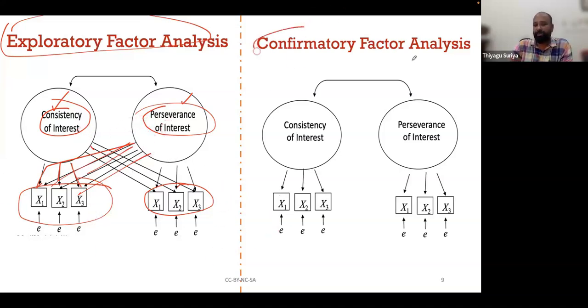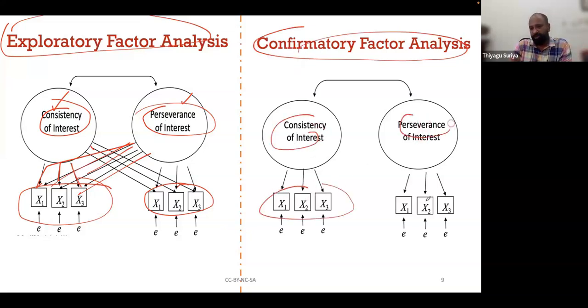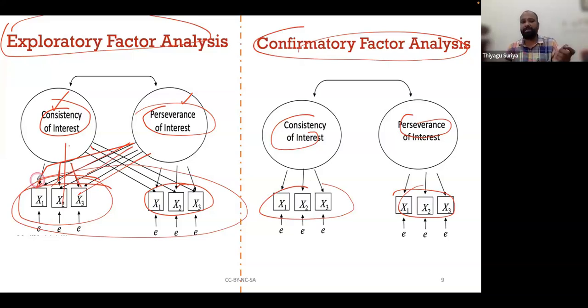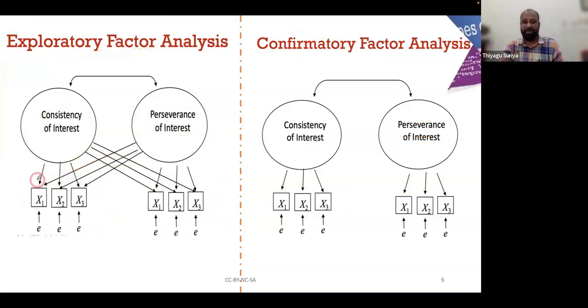But confirmation is not possible here because we already know this. For this construct, only 3 items; for this, only 3 items. Therefore, no need for exploratory. But here, it's going to check how this construct is connected with all these 6 together. That's the reason it may be connected. This way, confirmatory factor analysis and exploratory, diagram-wise, you can understand.